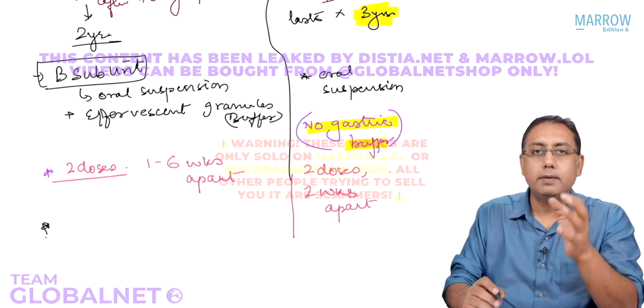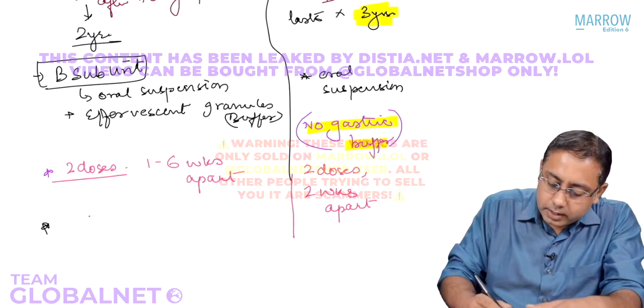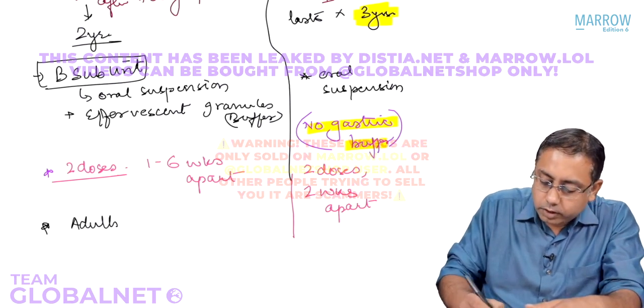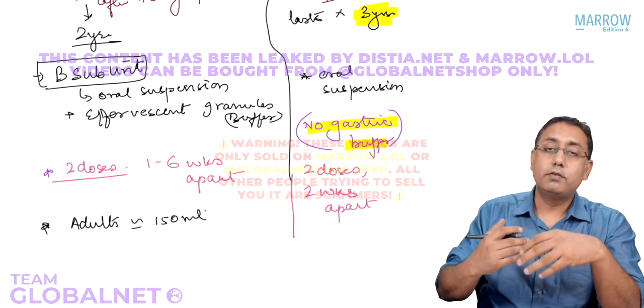So Dukoral, just 1 point more to go, that in Dukoral, because you have that effervescent granules which were acting as a buffer against gastric pH, this Dukoral will come in powder form which has to be mixed in water. So we say that for adults, the mixing in water should be approximately 150 ml. This whole vaccine is mixed in 150 ml of water and then taken by all the adults.